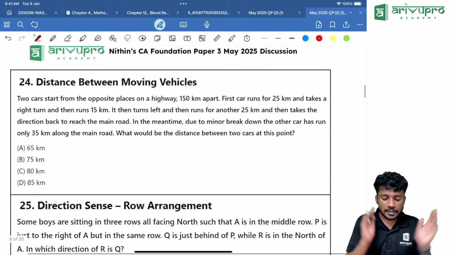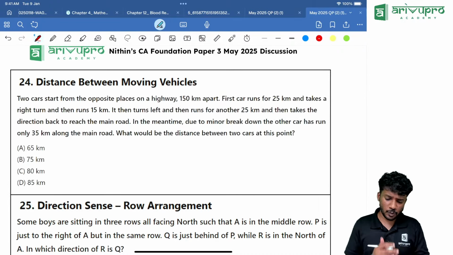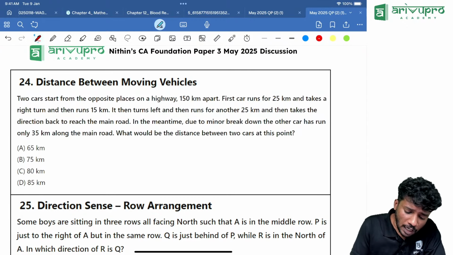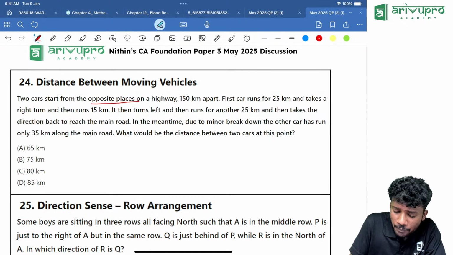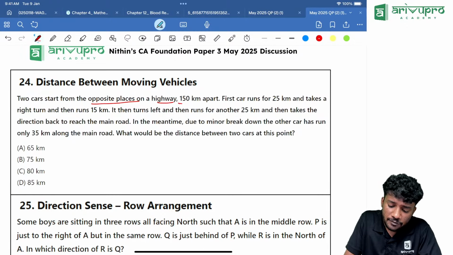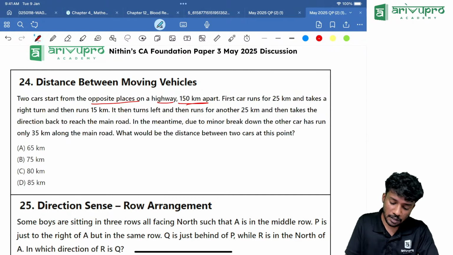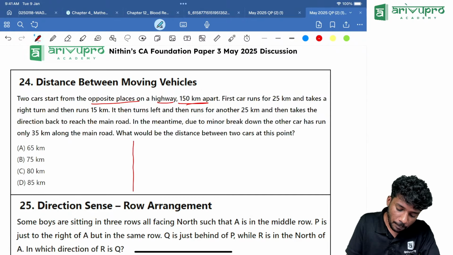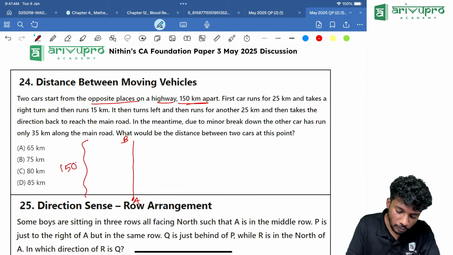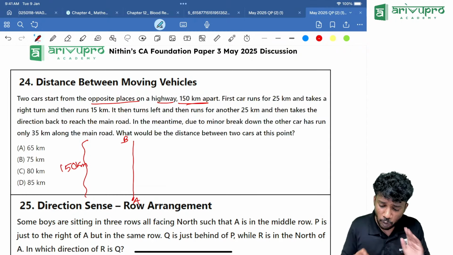Next one. Another good question. Actually, this was part of your model test paper and all. Yes, even in the workbook I gave, it was there. Two cars start from opposite places on a highway 150 kilometer apart. So the total distance between A and B is what? 150 kilometer. They are apart. Then what is happening?